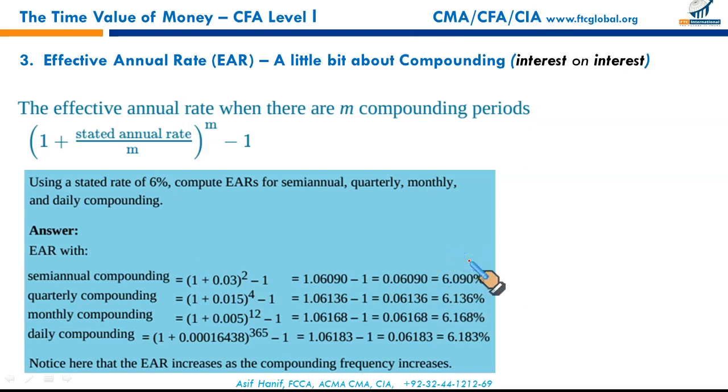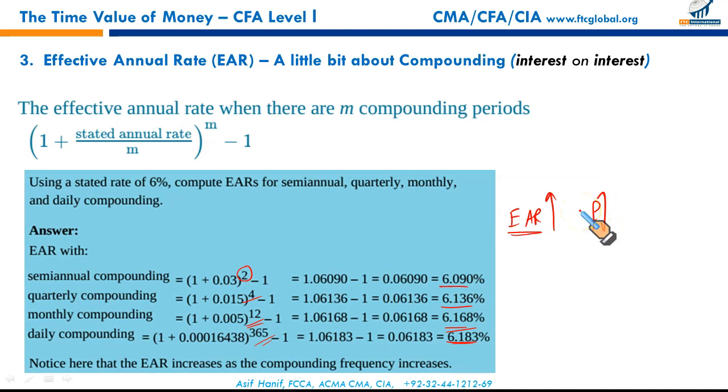So it's a very important concept that you need to understand right here. Your effective interest rate would increase as the frequency of compounding increases. In this first case, twice compounding gives 6.09, 4 times 6.13, 12 times in 1 year 6.168, and if the compounding is done 365 times in 1 year, the effective rate is 6.183. Remember, effective interest rate would be higher if the frequency per year is higher.